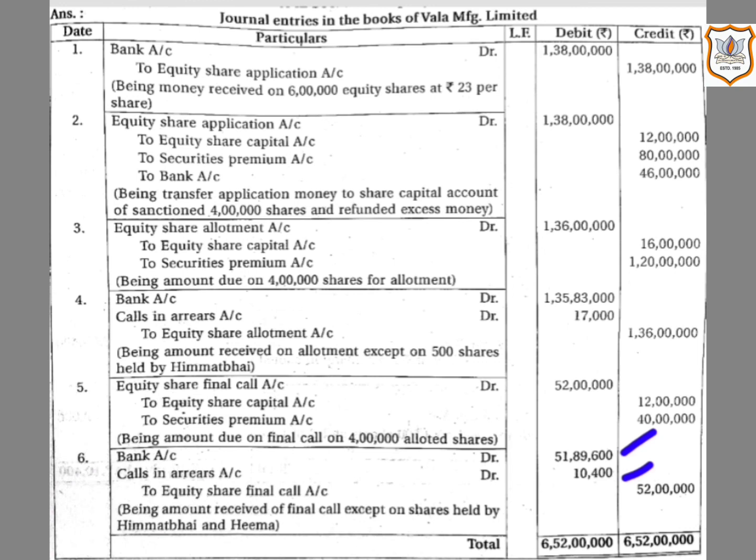So here we have completed this question. A small note to remember, students: when the share capital is credited or debited, it will always be with the face value of the shares. That means no premium or discount should be included.